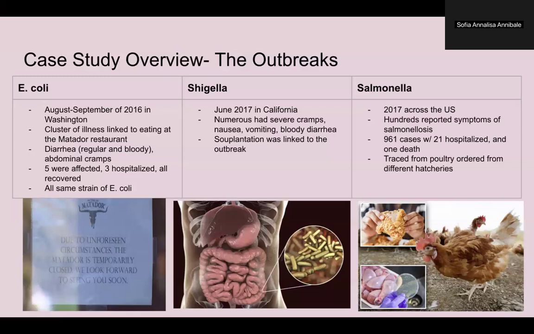So, what do all these case studies have in common? First, they all stem from gastrointestinal pathogens that are part of the Enterobacteriaceae family. These bacteria spread primarily through fecal-oral transmission, which occurs due to poor sanitation, cross-contamination, or improper food handling.